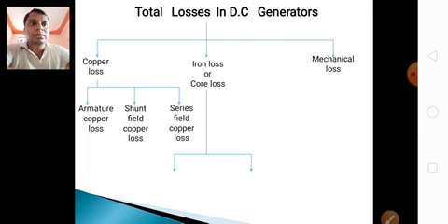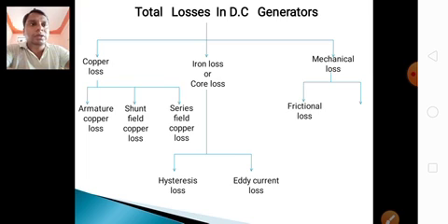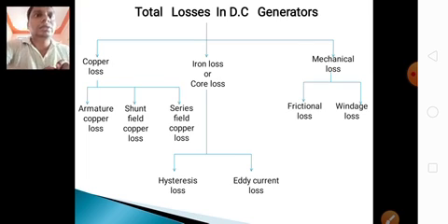So in copper losses there are three types: armature copper loss, shunt field copper loss, and series field copper loss. Another name for iron loss is core loss. Right? There are two types of these losses: one is hysteresis loss and another one is eddy current loss. In mechanical losses there are frictional loss and windage loss. These are the total losses in a DC generator.